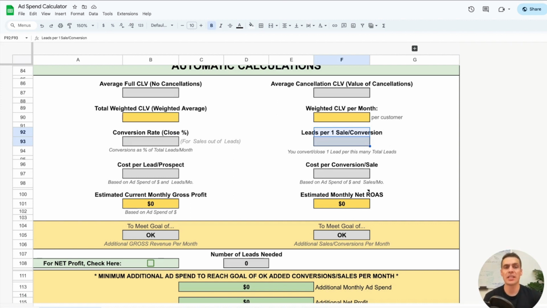So in other words, this is the number of leads that you need to generate for your business in order to get one sale. And that is very closely related to your conversion rate. Next, we have your cost per lead or prospect, as well as your cost per conversion or sale.